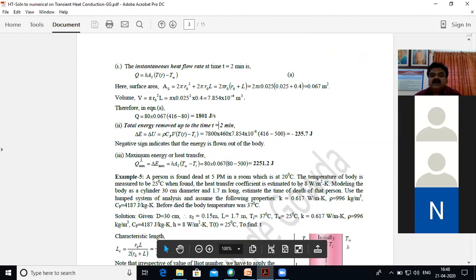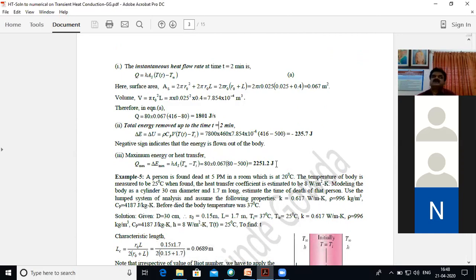Now the maximum amount of energy removed. That is also nothing but hAs delta T, so this is hAs into T infinity minus Ti. The final temperature to be achieved for maximum heat transfer is T infinity, the surrounding temperature, which the body has to reach. That is why the maximum amount of heat transfer is given by this. So this is the amount of maximum heat transfer.